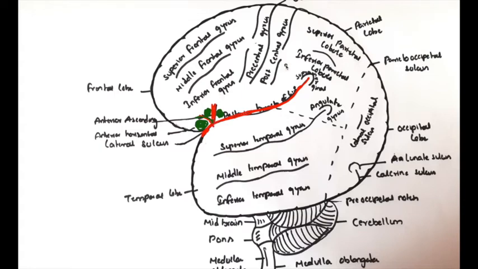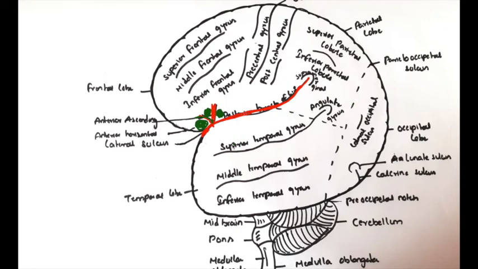Actually, there are four lobes: frontal, parietal, temporal, and occipital. Along with that, there is another lobe which is not visualized, but we can appreciate it when we pull apart this lateral sulcus. Then we see the hidden submerged portion known as the insula. That is known as the fifth lobe or island of Reil. We call it the island of Reil. That is also known as the central lobe. This is about the lateral sulcus.